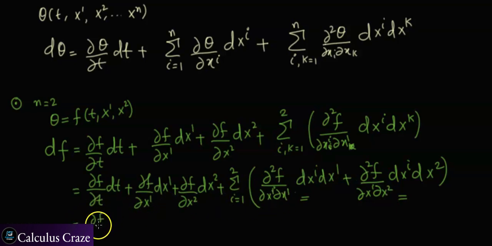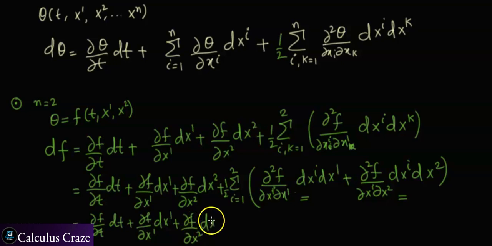So it is going to be partial derivative of f with respect to t dt plus partial derivative of f with respect to x1 dx1 plus partial derivative of f with respect to x2 dx2 plus, there is 1/2 as well in the formula. When i is 1 it is going to be dx1, when i is 2 it is going to be dx2 dx1, and when i is equal to 1 this is going to be dx1 dx2.